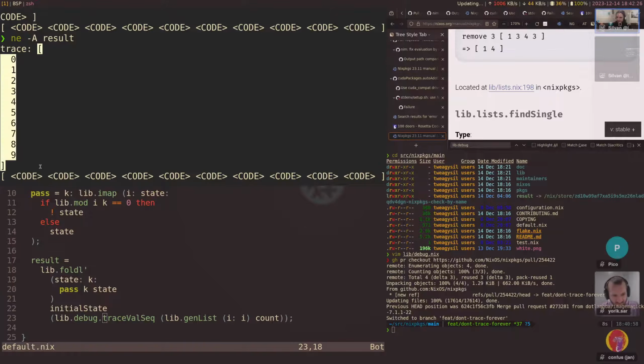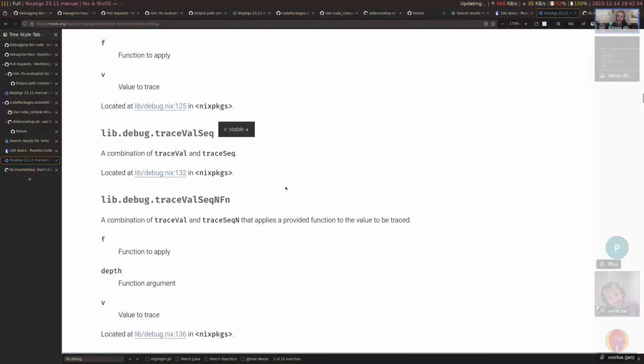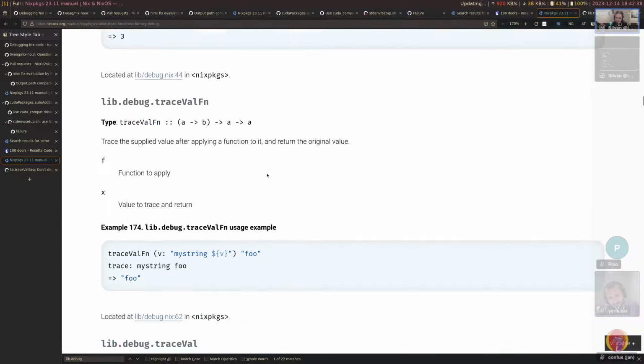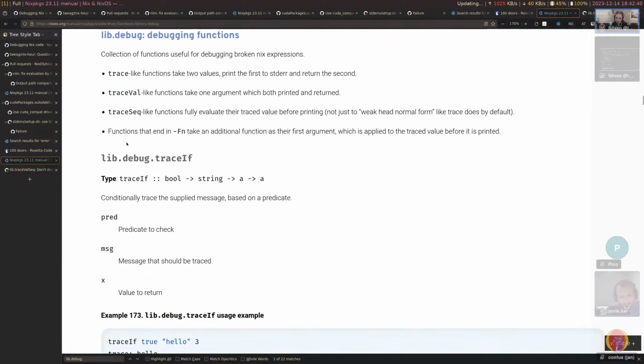All right, very nice. So we were able to print the result of this function call, but maybe we can also make use of this fn thing here. Let's see if that is somewhat described up here. Yeah. Functions that end in fn take an additional function as their first argument, which is applied to the traced value before it is printed.